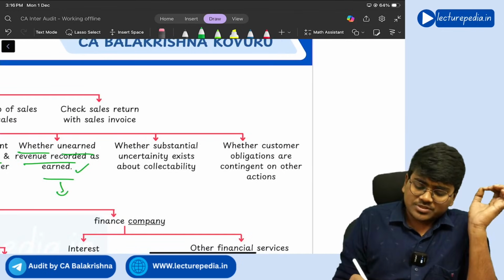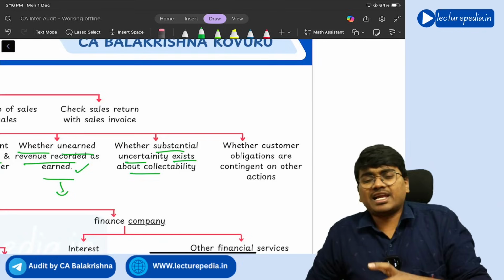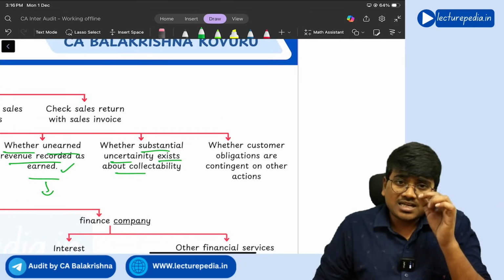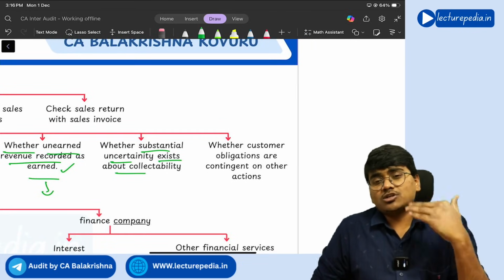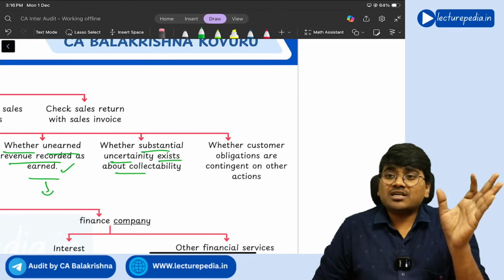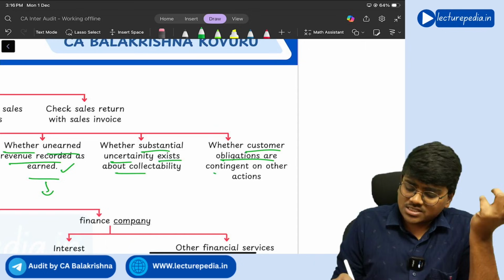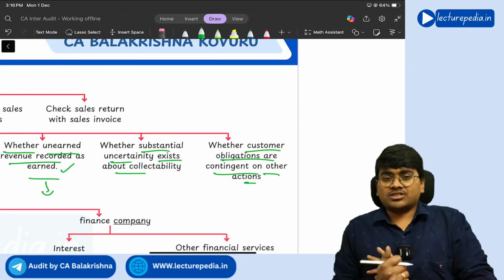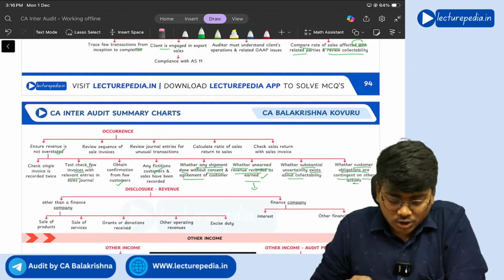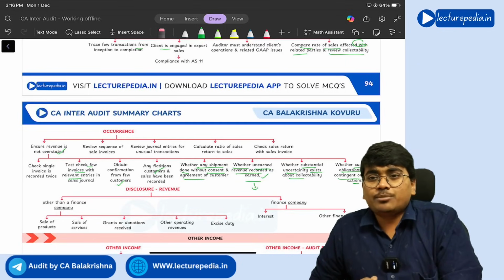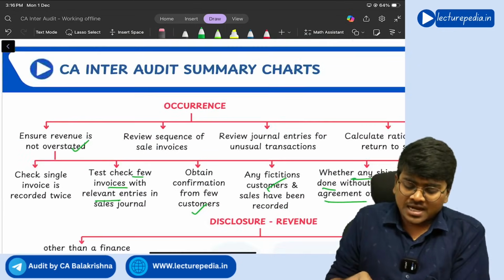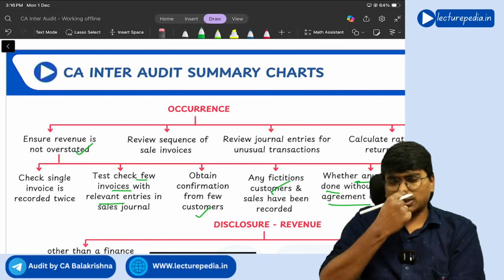Next, whether substantial uncertainty exists about collectability. If there is uncertainty about the collectability of the amount, you should provide a relevant provision for that. Understanding? Next, whether the customer's obligations are contingent on other actions. So all these things you need to see to ensure that sales have not been overstated, and review the sequence in which sales invoices have been entered.